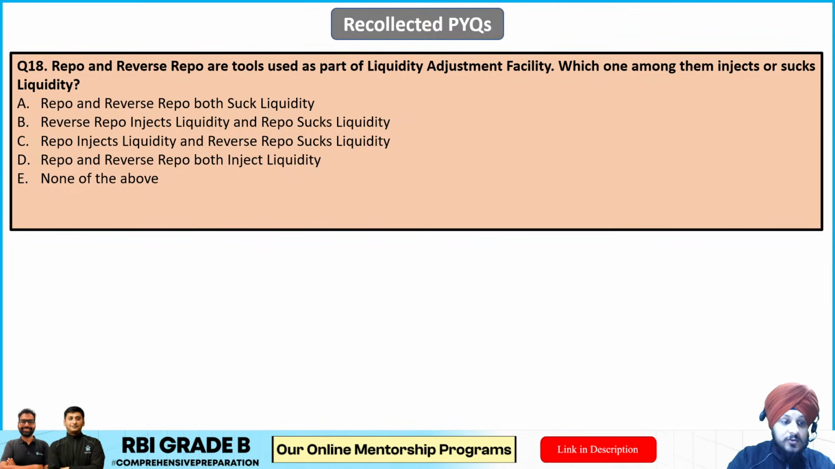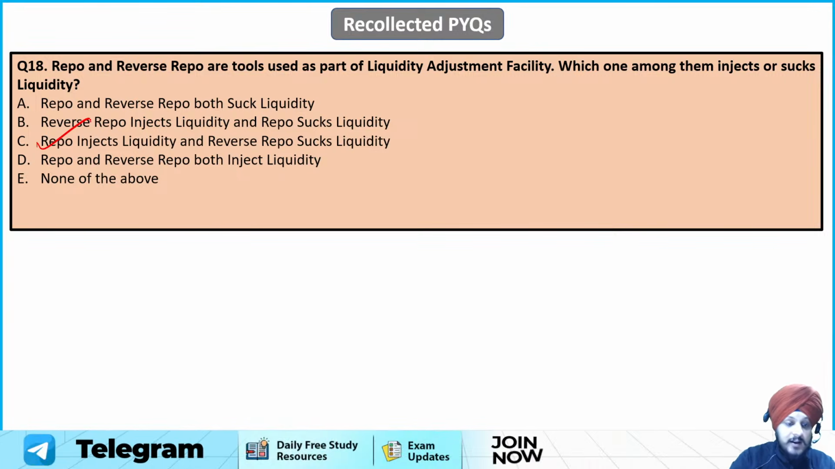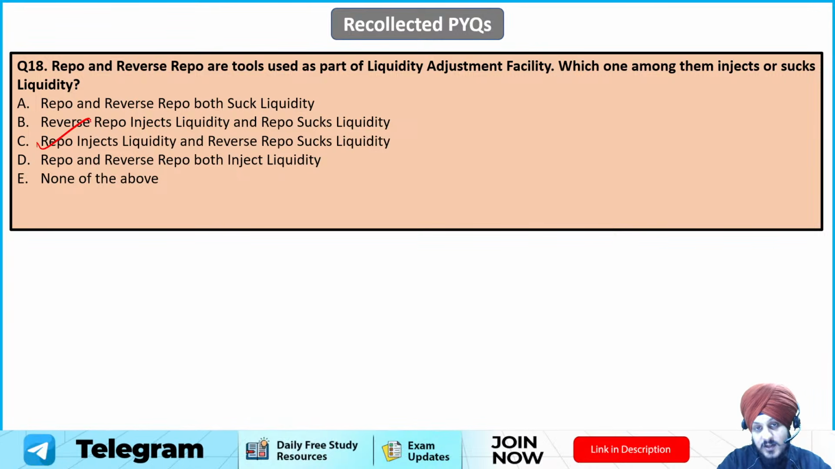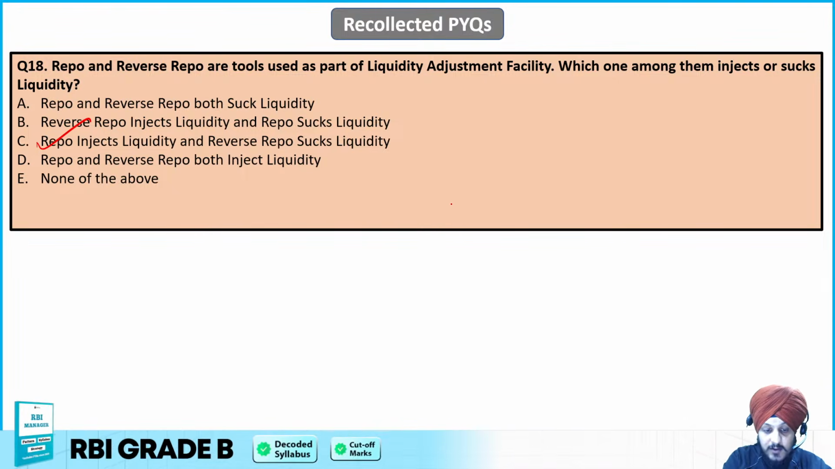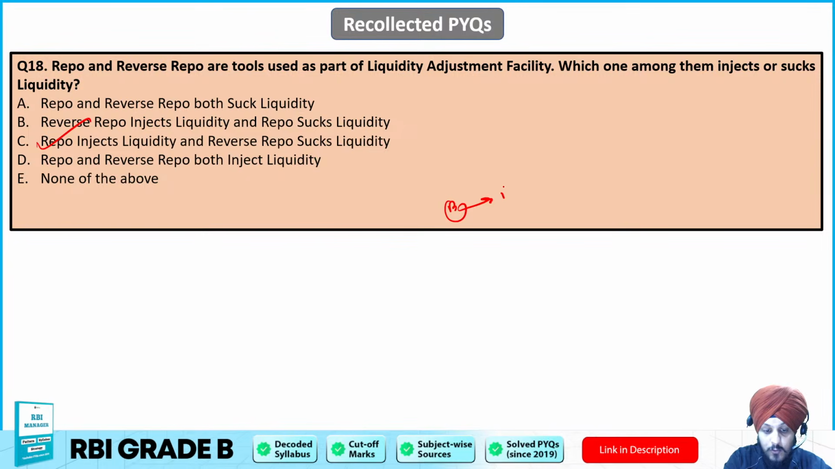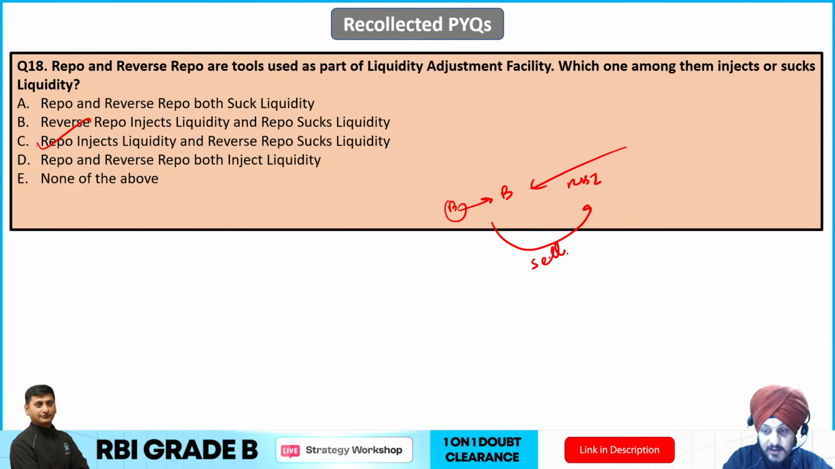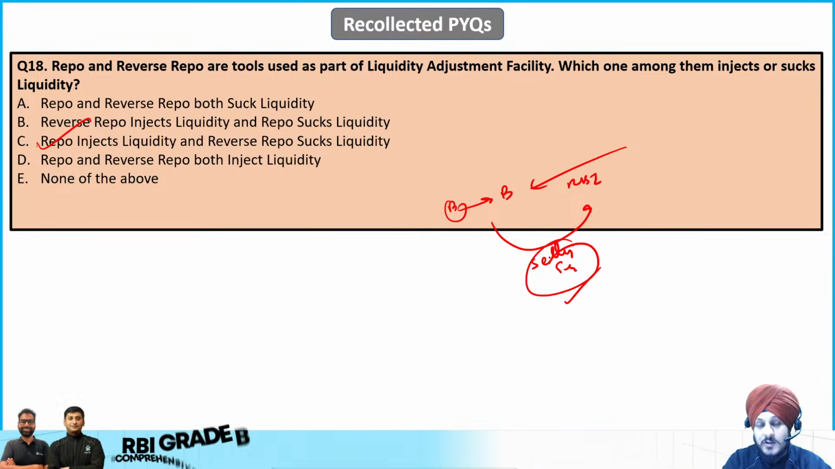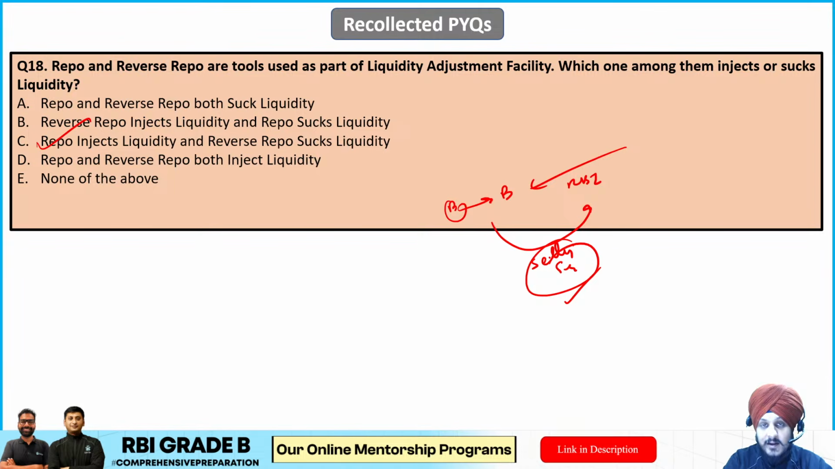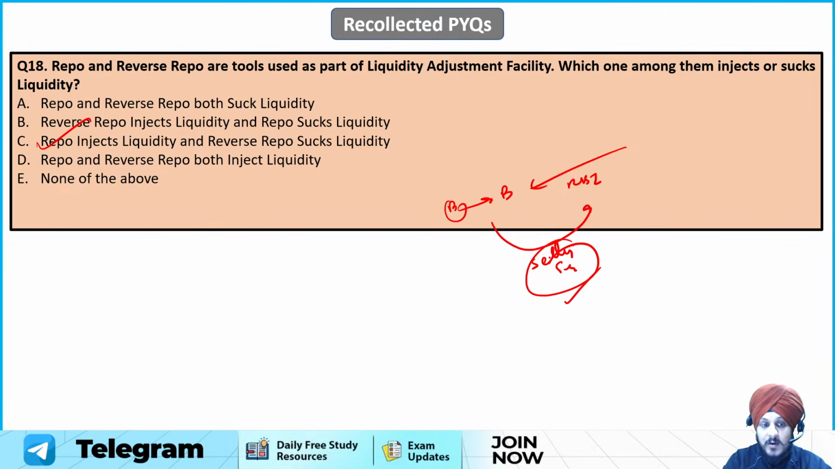So the correct answer is going to be the C option, which is repo injects liquidity and reverse repo sucks liquidity. We all know that, right? As a part of the repo rate, banks basically borrow from RBI by selling their securities, and they sign the agreement that they are going to repurchase the securities later. So RBI gives the funds to the bank, and through that it can inject liquidity into the economic system, as a part of the money supply.